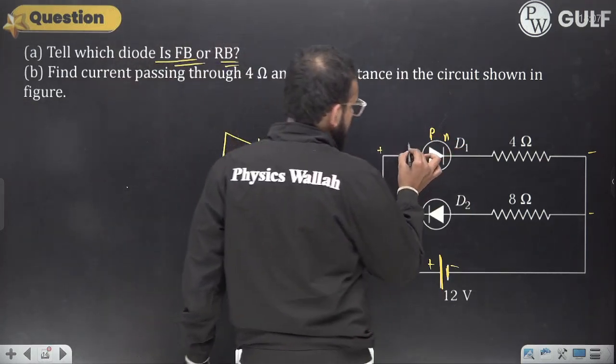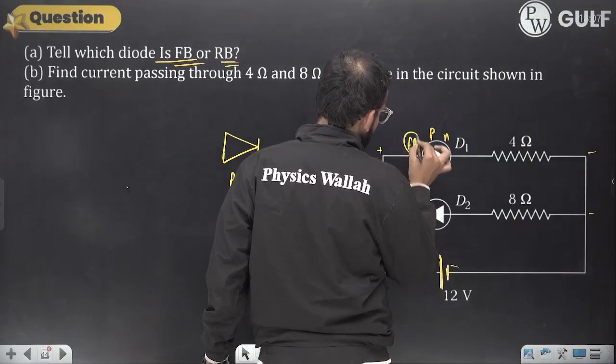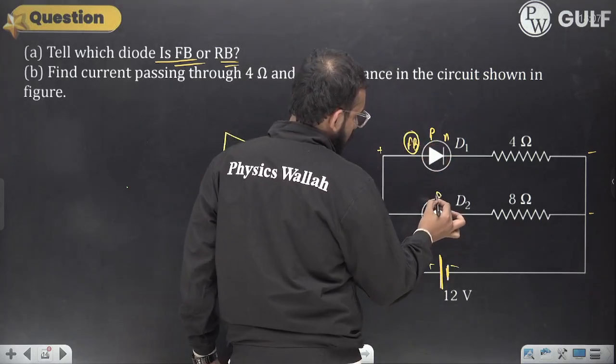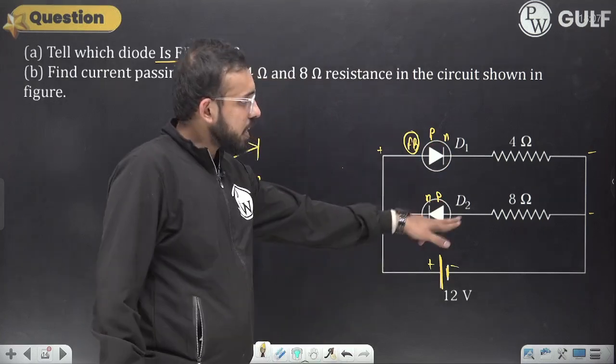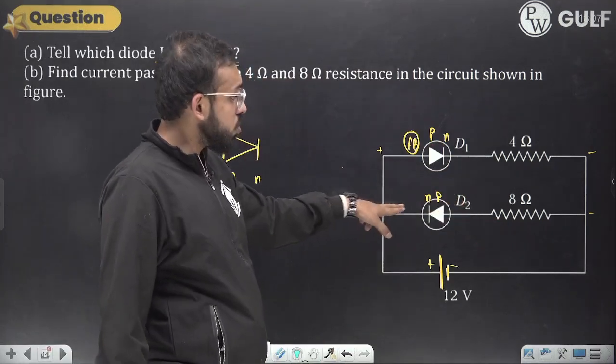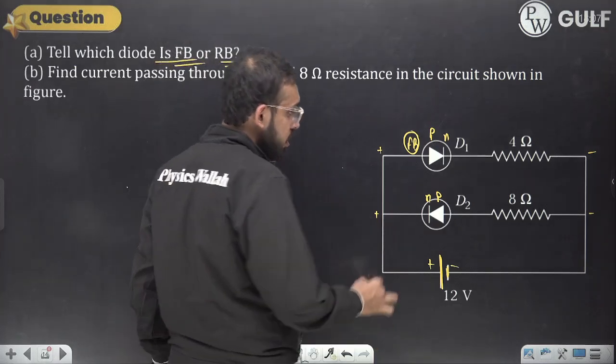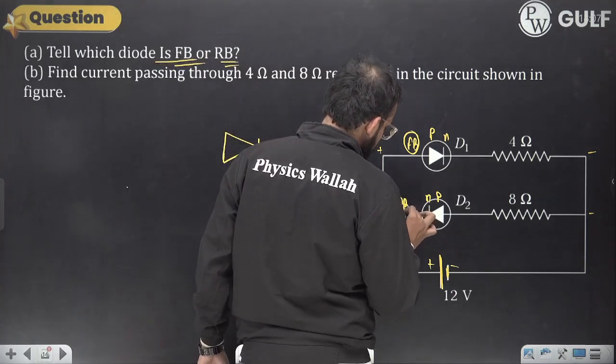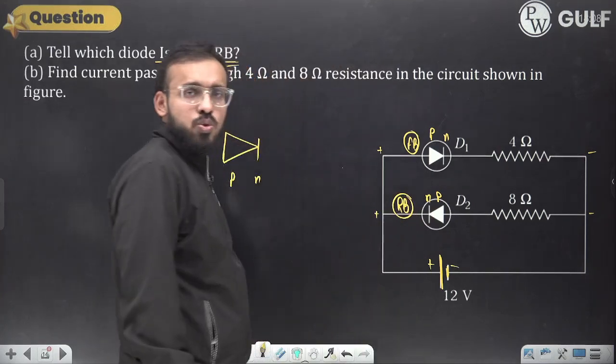So clearly this is forward biased. Here, the P side is connected to the lower potential and the N side to the higher potential. This is reverse biased. So the first question is done.